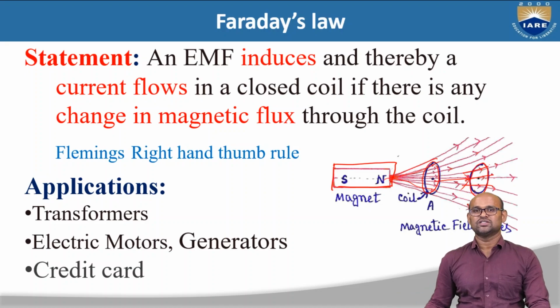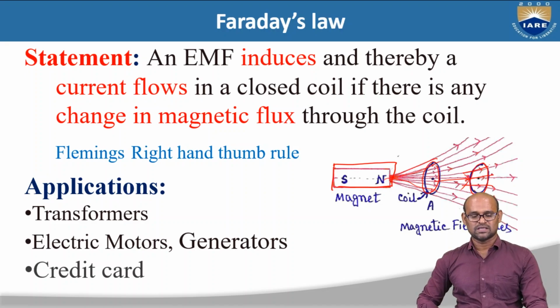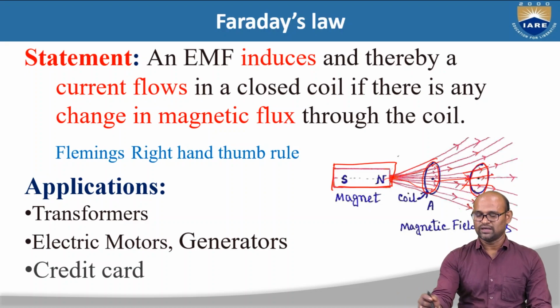Whenever there is a change in the magnetic flux passing through this coil, there is a current flowing in the closed coil. Applications of Faraday's law include transformers, electric motors, generators, and credit cards, which we use in our daily life.